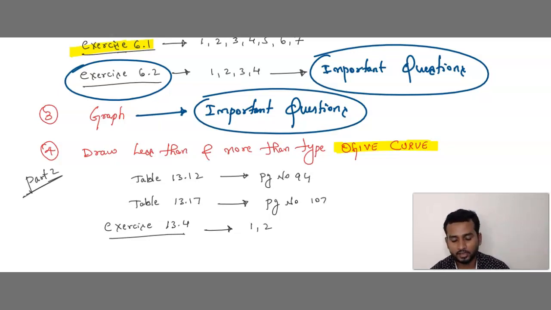I am telling again, for question number 1 also we have to draw two types of curves. But in exam we have to solve as per the given question. If they say less than, solve only for less than. If they ask for more than, then only draw for more than. But now here, practice in both the types. For question number 1 as well as for question number 2, that is, draw less than type and more than type ogive curve. This is card 1. This is clear?